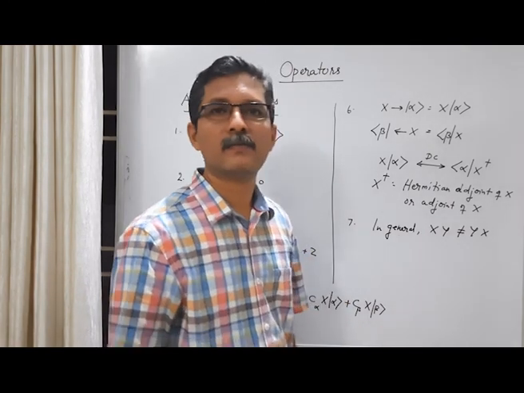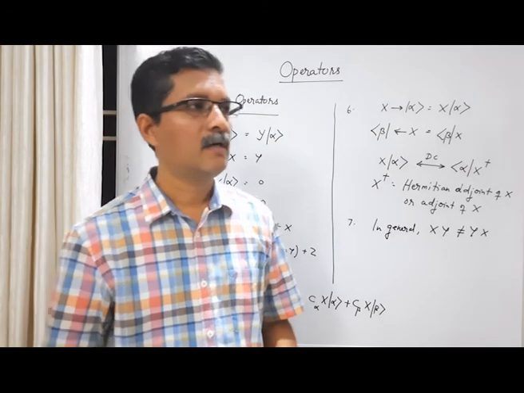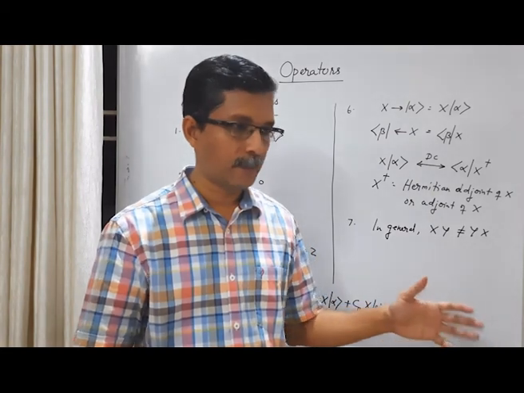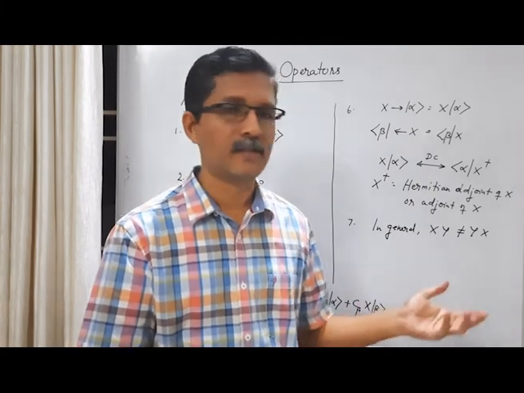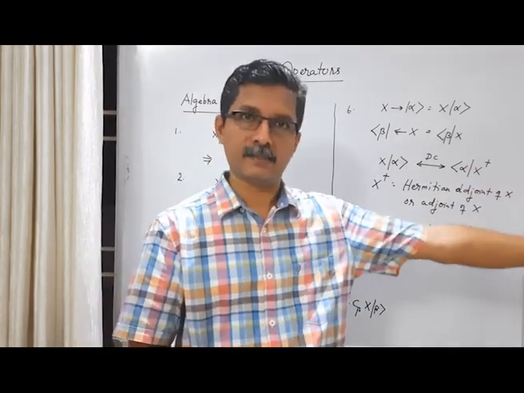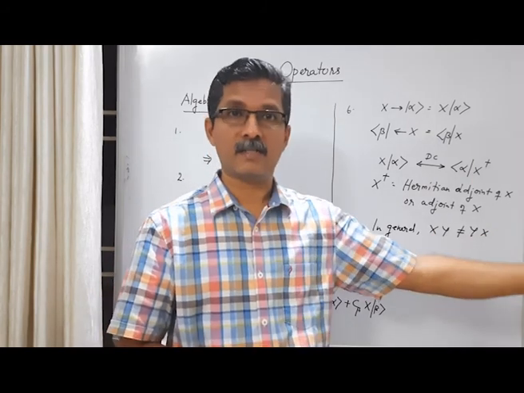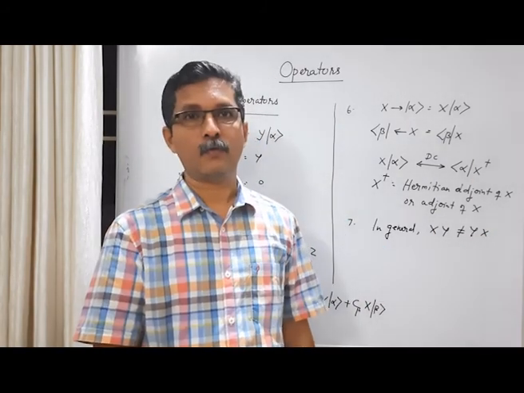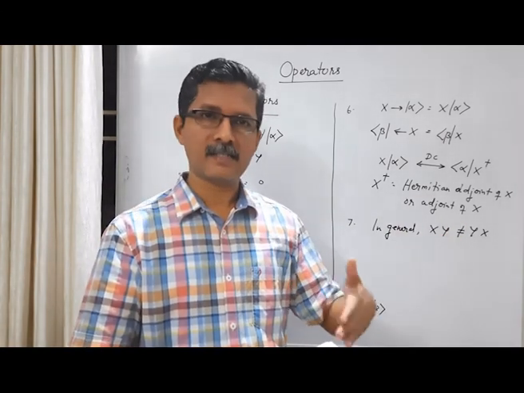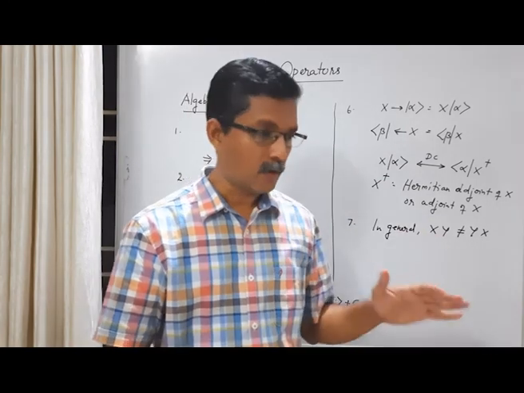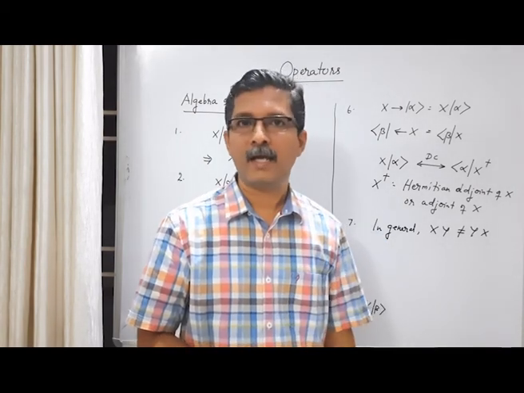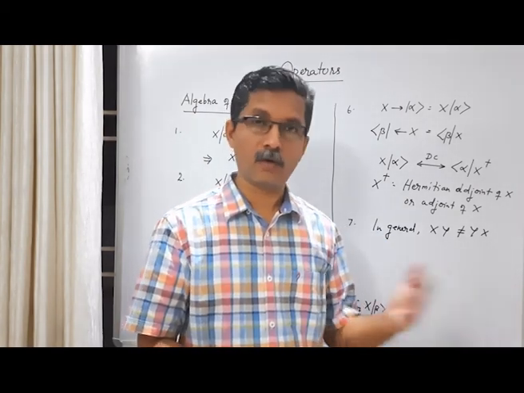We have seen this in sequential Stern-Gerlach experiments. We tried measuring from the same initial state, let us say prepared in the ket Z plus state with Sz equal to plus h cross by 2. We can measure Sz first and then Sx, or we can measure Sx first and then measure Sz. We get two different final states. So Sz into Sx is not equal to Sx into Sz. They are not commutative.